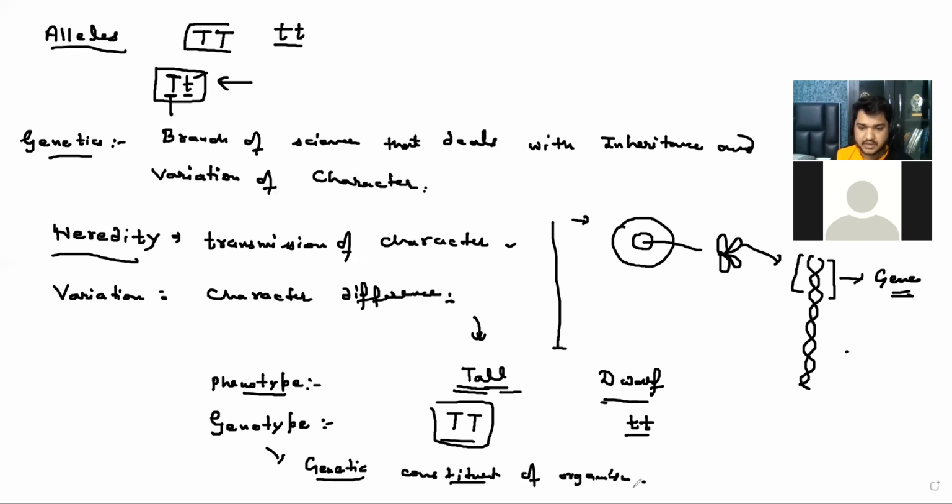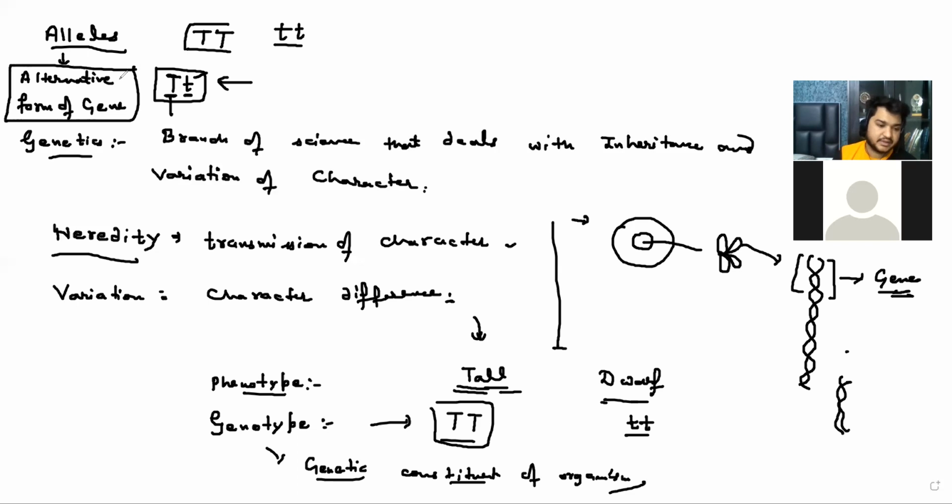An allele is what? Allele is the alternative form of a gene. This is the gene, but we are writing the gene with the help of alleles, because we don't want to make the gene itself here. So alphabetical characters stand for genes, and the allele is the alternative form of the gene. Yes, exactly.